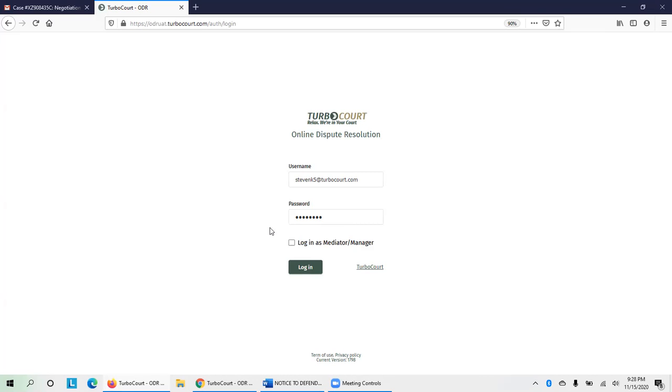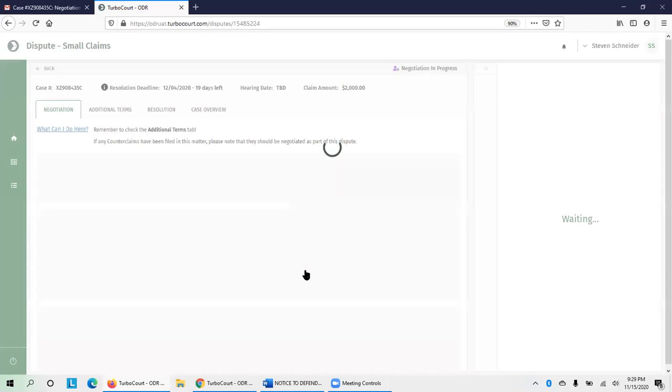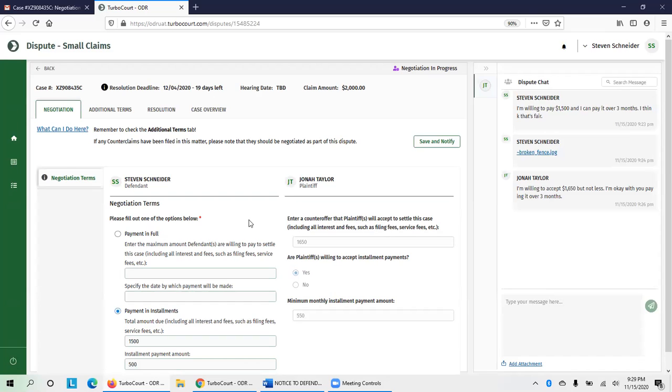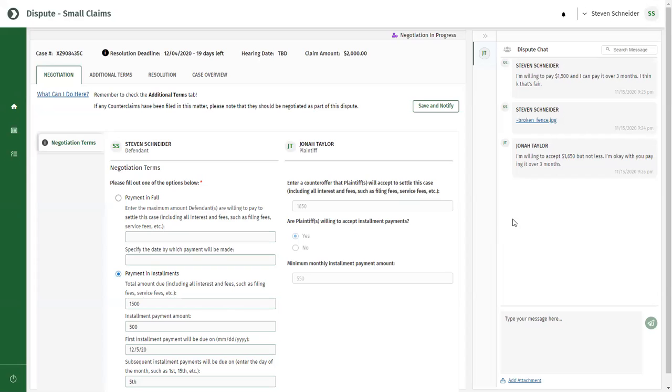Enter your username, which is your email address, and password for TurboCourt. Make sure the Login as Mediator box is not checked, and click Login. And here you are, right back in ODR, where you can see the changes or additions that the plaintiff made. So we see that the plaintiff submitted this chat message and then provided a counteroffer asking for $1,650 with $550 monthly payments.